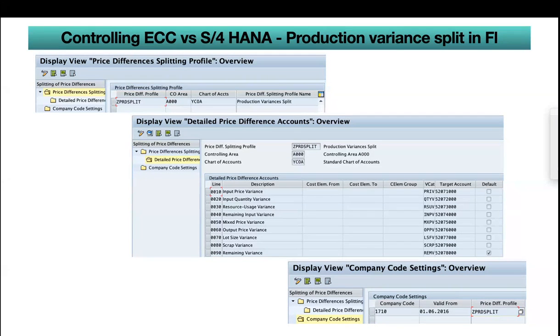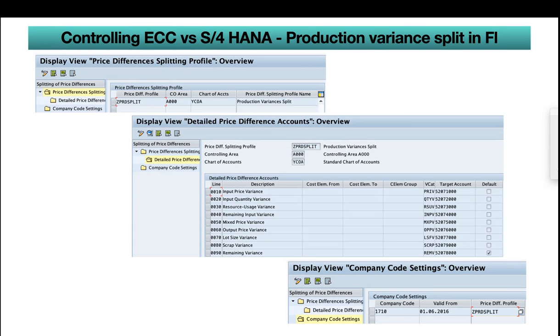One thing I would like to highlight here: you can have as many lines as required for variances; you can have multiple. The first one, I'm talking about the middle screenshot, is input price variance, and there will be variance categories. Based on the variance categories, you can assign different GL accounts for each.